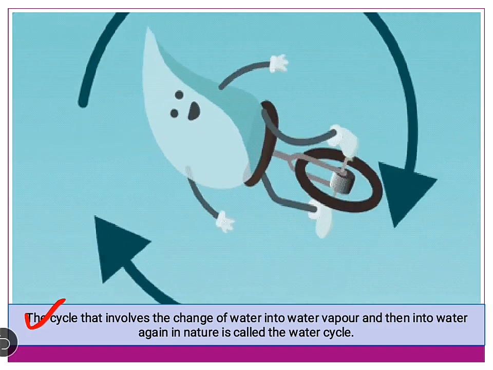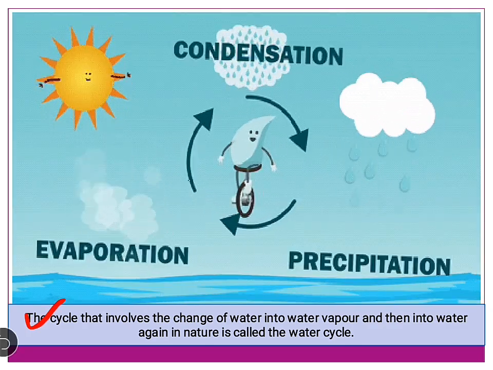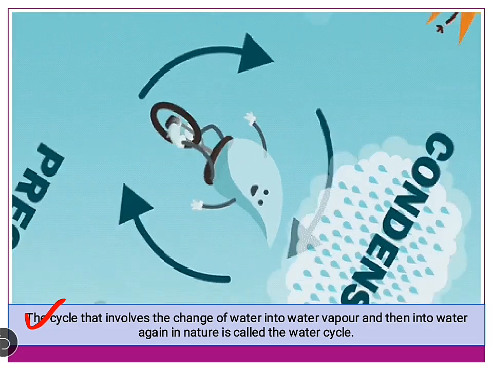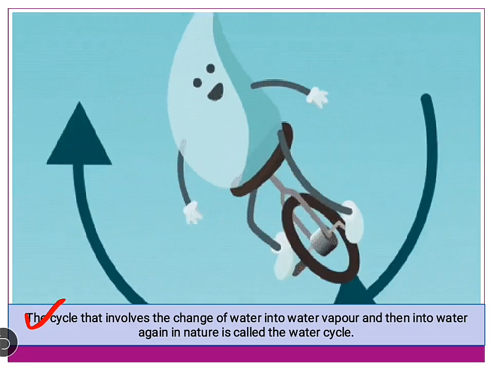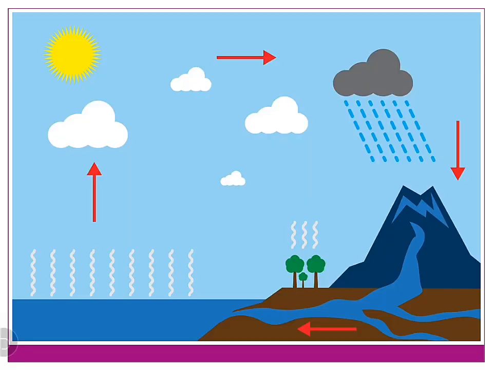Children, the water cycle is a continuous process that involves the change of water into water vapor and then into water again. Now, let me explain the various steps involved in the process of the water cycle with a diagram.